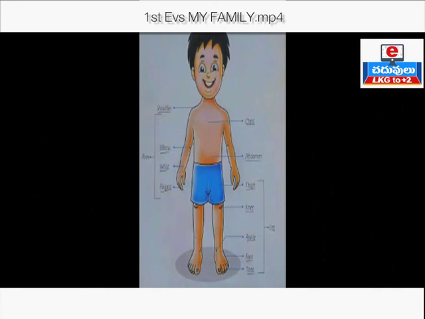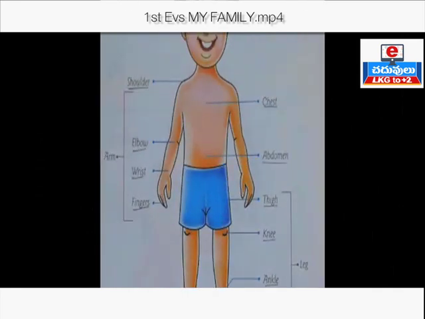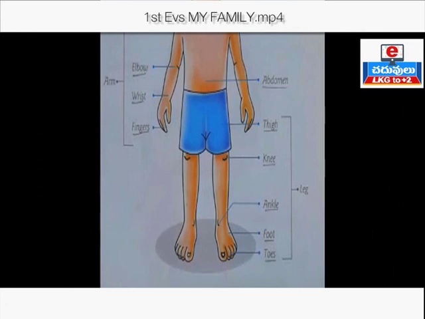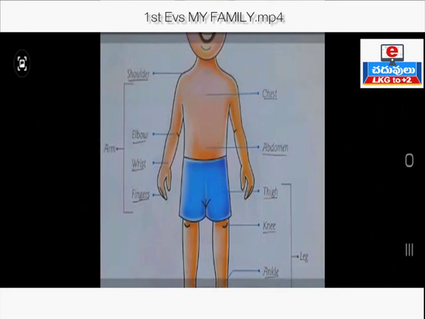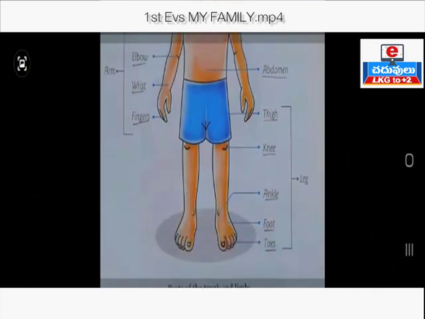Shoulder, elbow, wrist, fingers, arm, chest, abdomen, thigh, knee, ankle, foot, leg, etc.